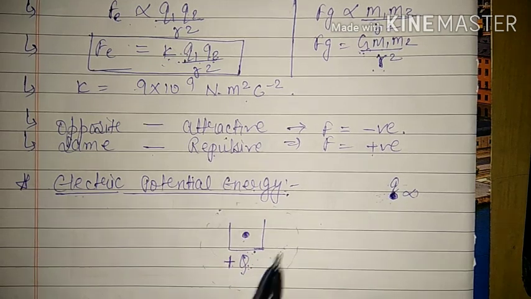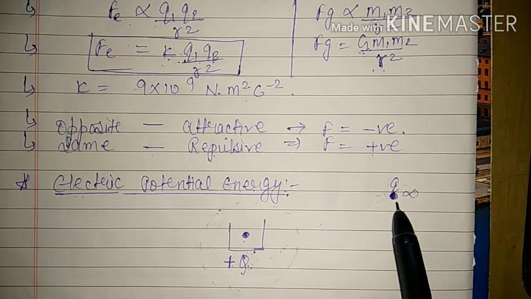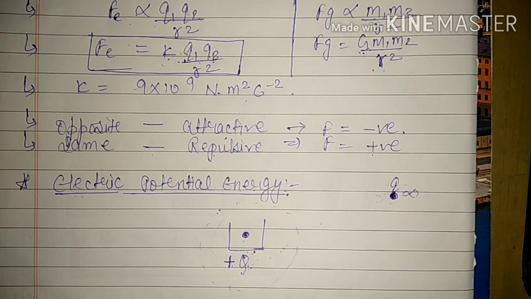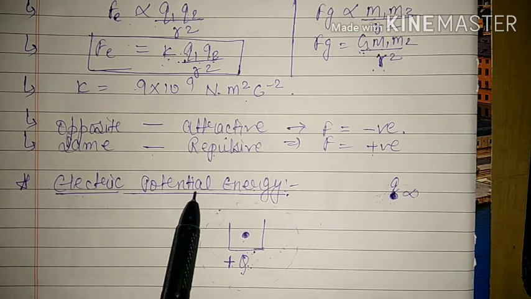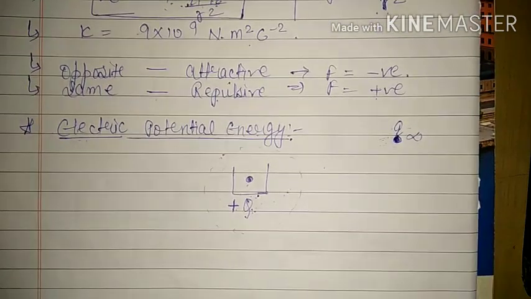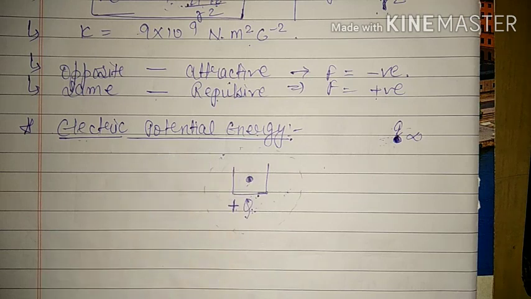And if we divide this electric potential energy by q, that means if we want to find it for per unit charge, the amount of work done per unit charge, then it will become electric potential. That's why this electric potential energy was necessary to explain. This is electric potential energy.